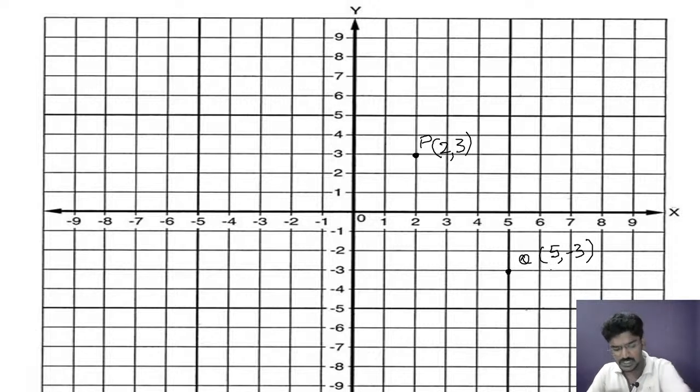Clear? All these things you have studied in the 10th class. Now see, if I join this point P to Q, this will be the straight line. From this straight line, we are going to continue our new chapter called straight line in this 11th standard. I think most of you also know what the distance between two points is.